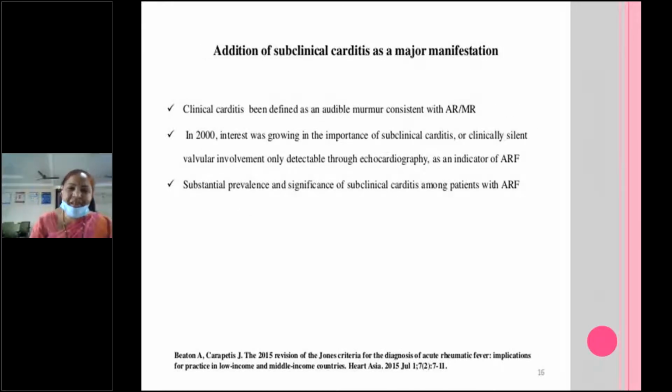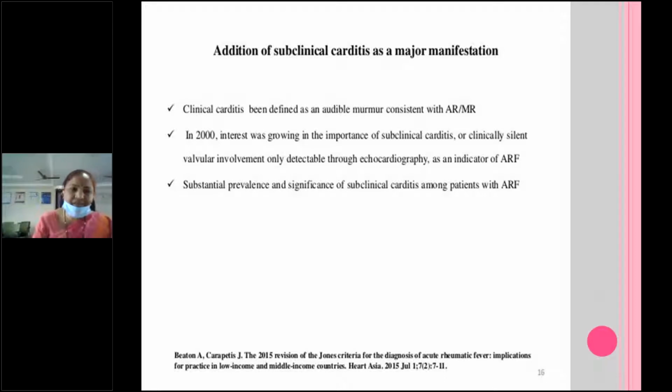Next is the addition of subclinical carditis as a major manifestation, which was not there previously. It was included in 2015. Clinical carditis is defined as an audible murmur consistent with acute aortic regurgitation or mitral regurgitation. Usually if you auscultate, you will be able to hear the musical quality, changing murmur of acute aortic regurgitation or mitral regurgitation. That is clinical. But if there is no murmur, and you do an echo and the echo findings are suggestive, then it is subclinical carditis. That is also a major criteria.